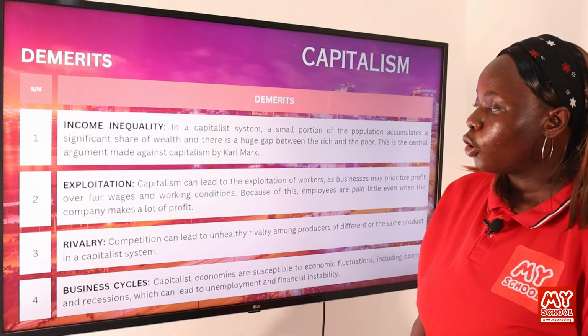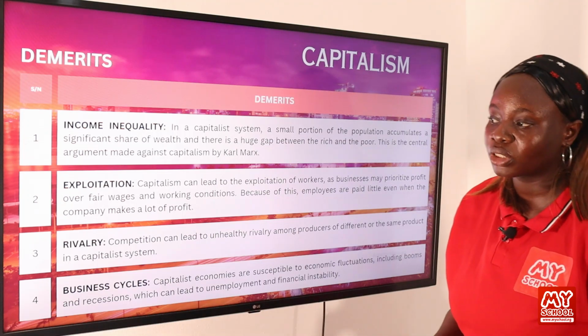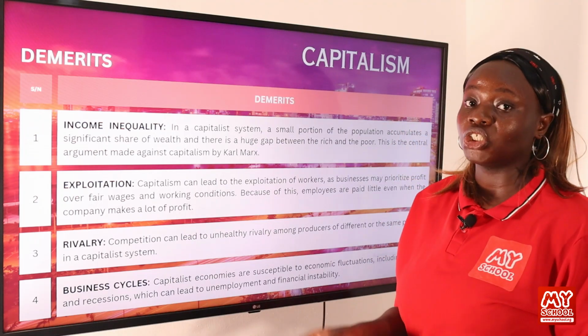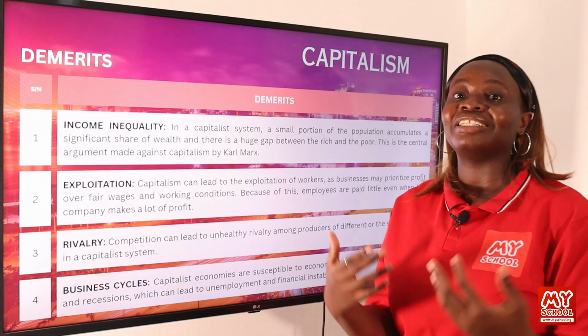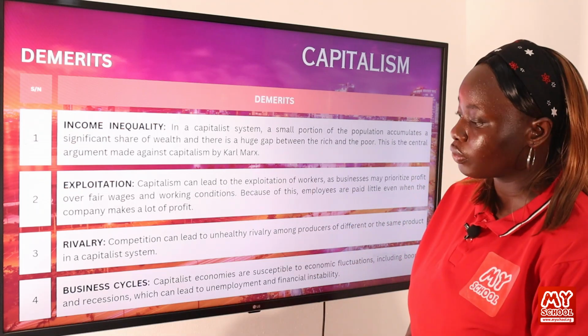Also, there is rivalry. Competition can lead to unhealthy rivalry among producers of different or the same products in a capitalist system. We talked about how in a capitalist system, different organizations can produce the same goods and services. This can lead to unhealthy rivalry within the society. This is another demerit of capitalism.